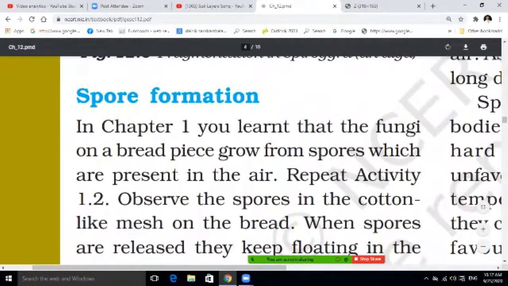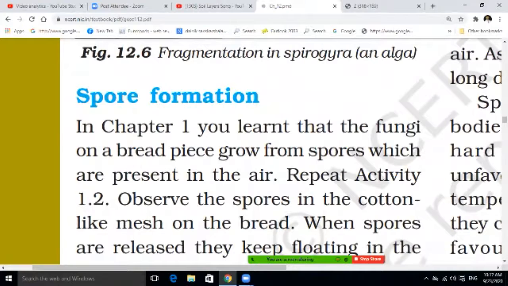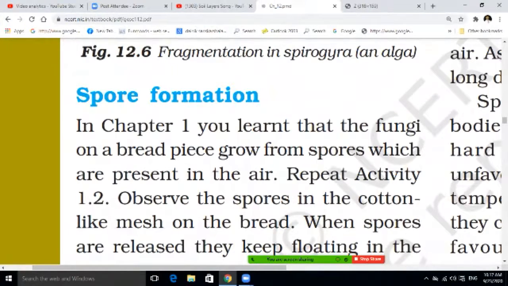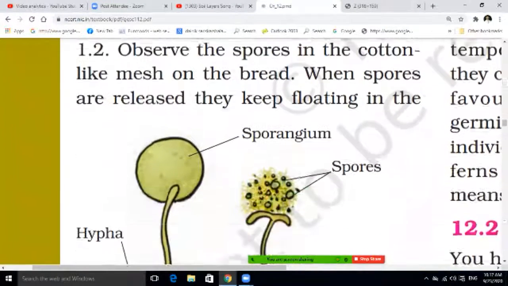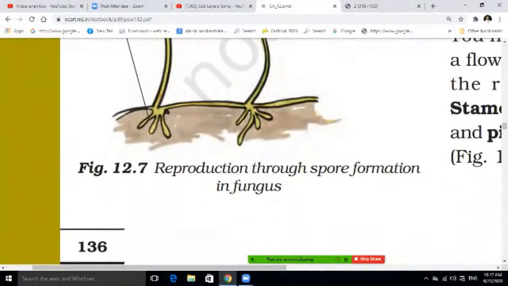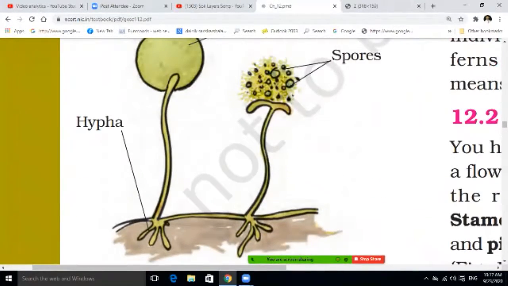Spore formation: you have learned that the fungi on the bread piece grow from the spores which are present in the air. Repeat the activity and observe the spores in the cotton-like mass on the bread. When the spores are released, they keep floating. So that is the sporangium, and reproduction seen through spore formation.